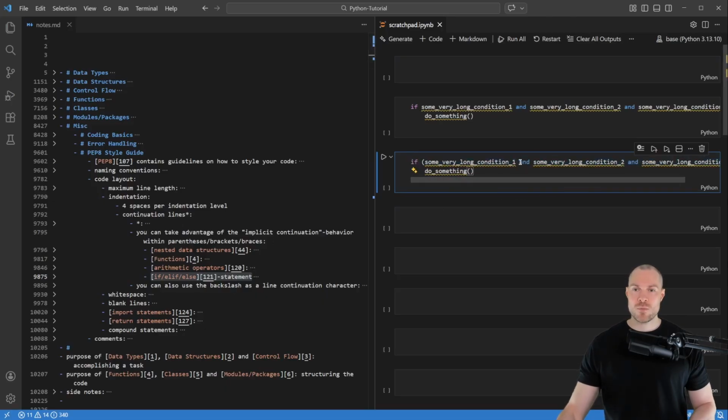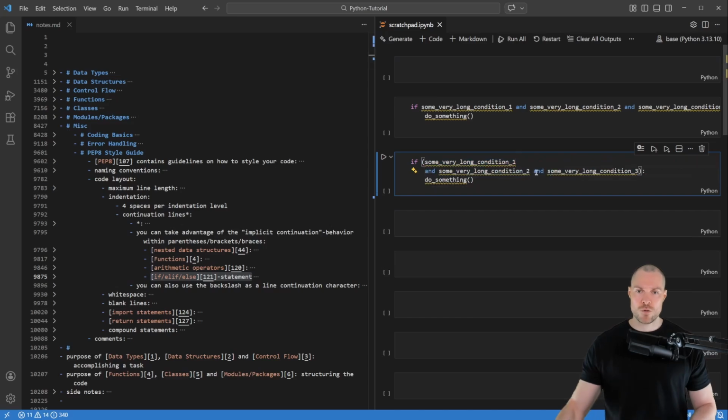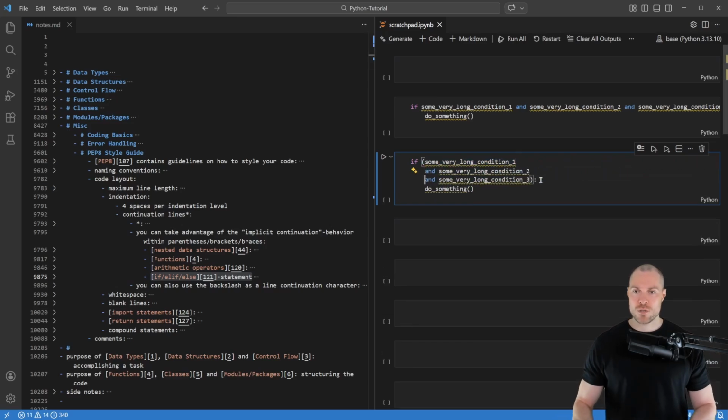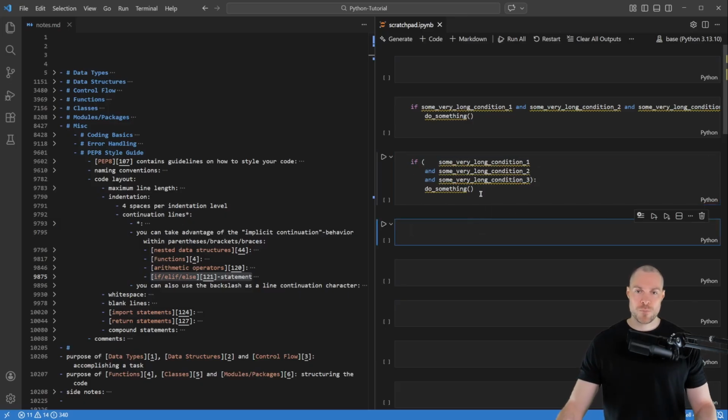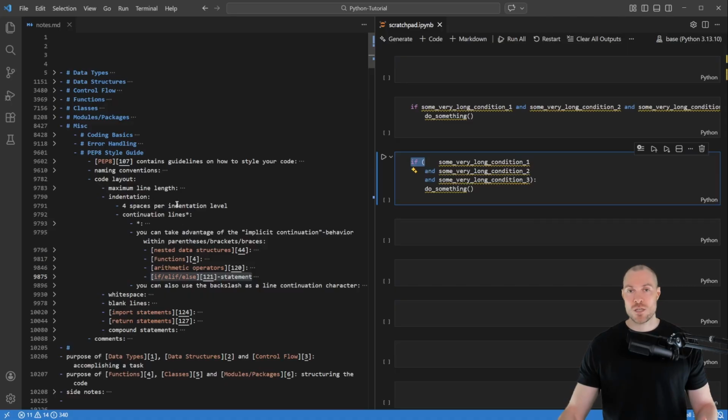And now we can simply put each condition here on a new line. So let's also here put this third condition on a new line. And then here for this third condition, we can also then align that with those other conditions. So this is how you could use indentation with if statements. However, now here we have a problem. Namely, since we're using here this if statement and then a space and then those opening parentheses, this equals 4 spaces. And this equals the natural indentation that we should use.